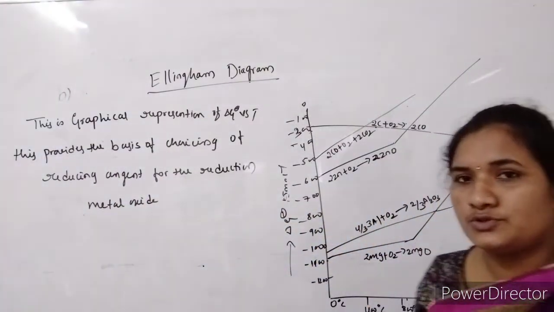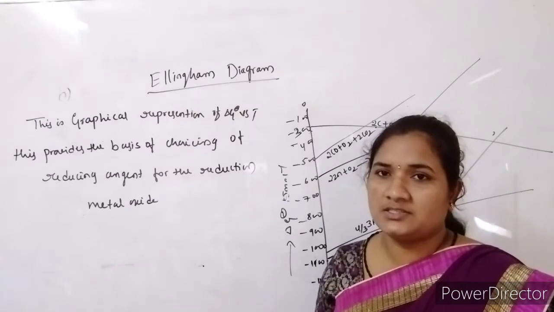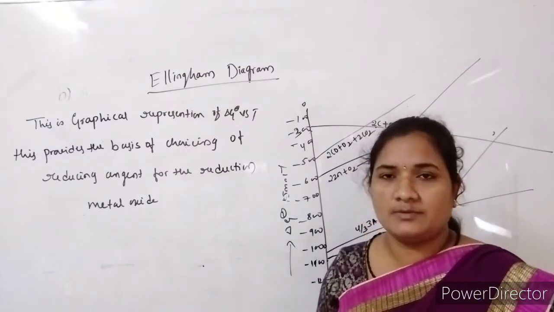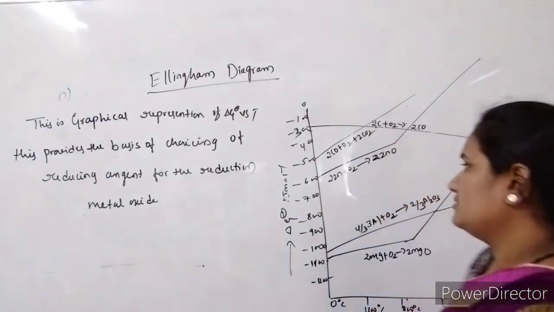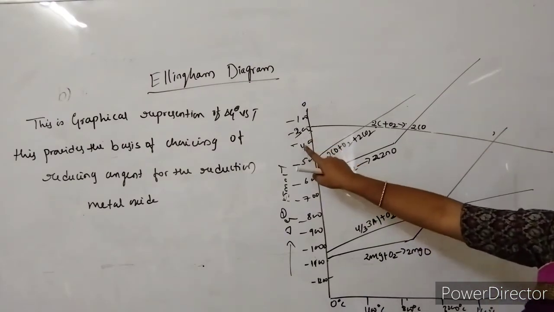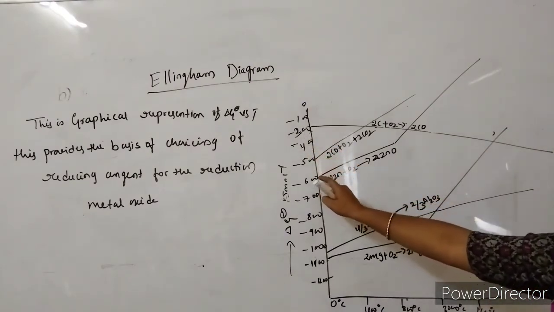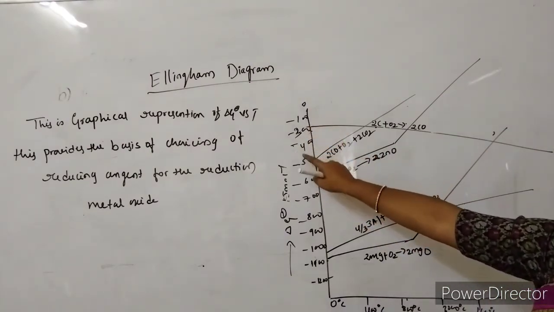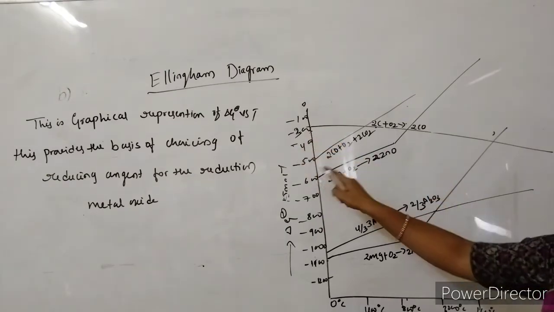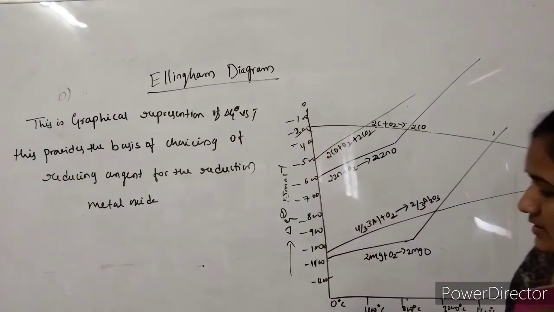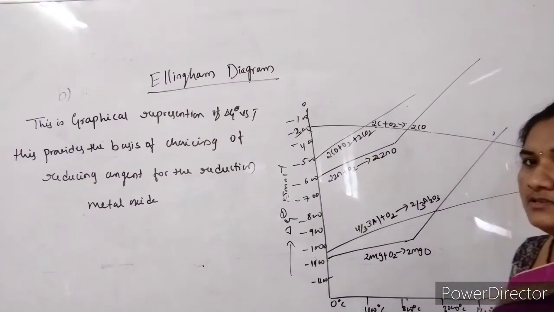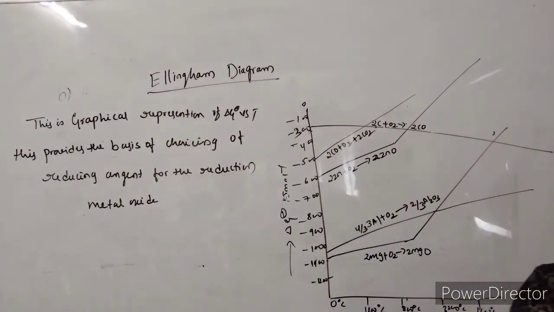It is used to choose which reducing agent is suitable for the reduction process. See here, I am taking the negative values of delta G: minus 100, minus 200, minus 300, minus 400, etc. For temperature, I am taking both Kelvin as well as degree centigrade.